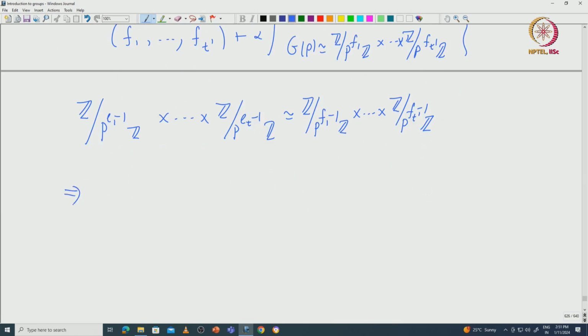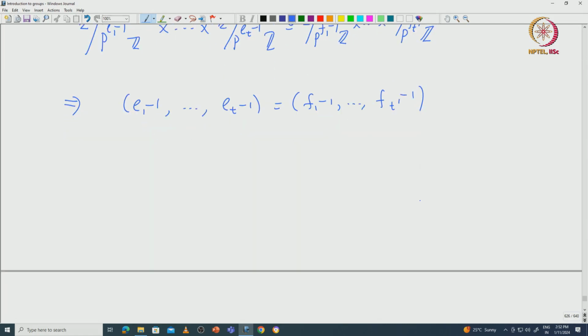So, this immediately implies that the tuple e1-1 etc. et-1 should be exactly equal to the tuple f1-1 etc. ft'-1. But it can so happen that some e_i's could be equal to 1. So, except those terms, these are equal.